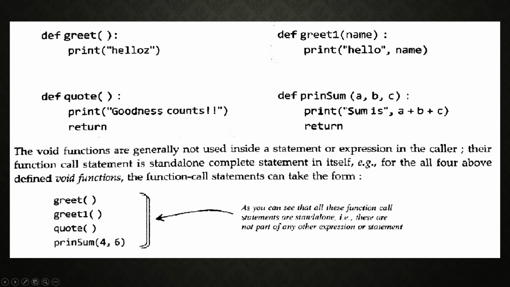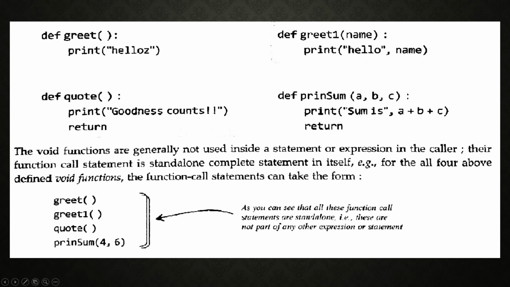Default quote, goodness counts, return. So the return function is used, but there is nothing to return here. Definition print sum a comma b comma c. Print sum is a plus b plus c, return, nothing to return here.